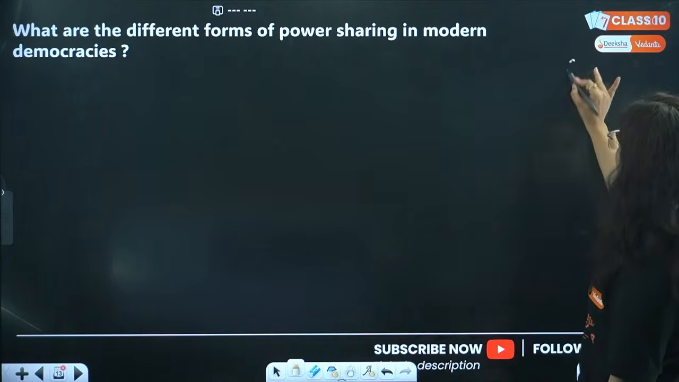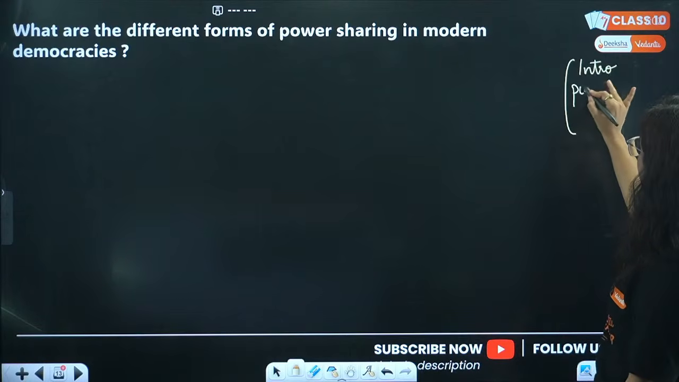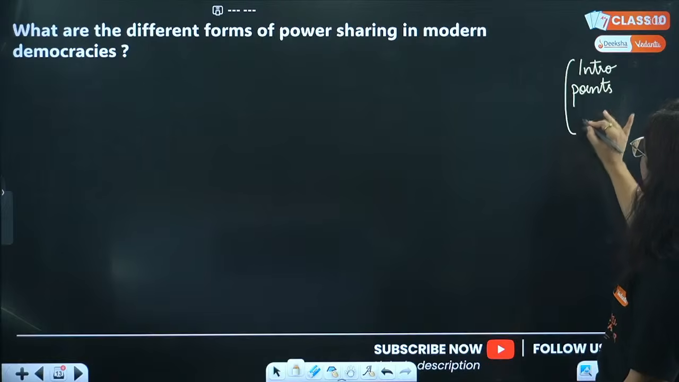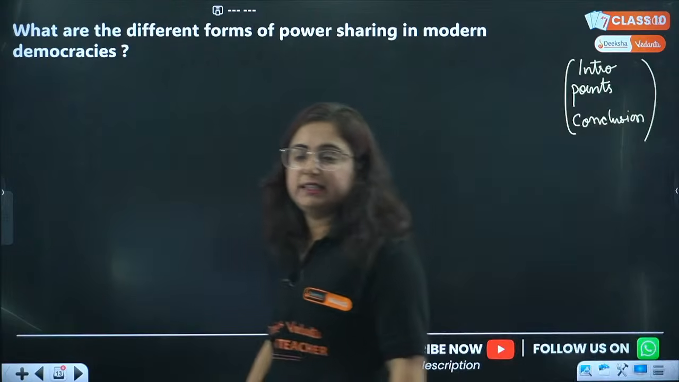Beta, whenever you write your answer, follow this pattern of intro, points, and then conclude your answer. You shall follow this for the entire year.